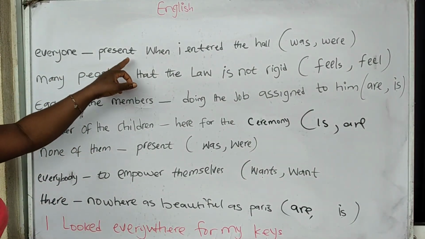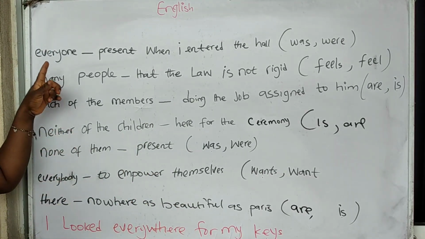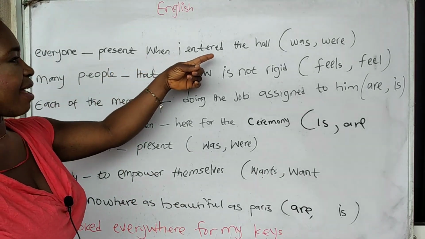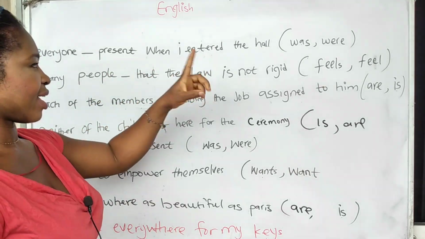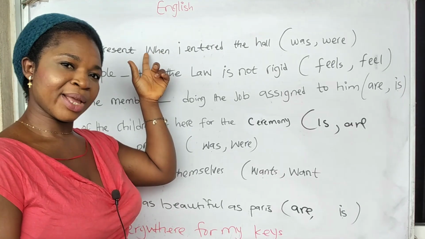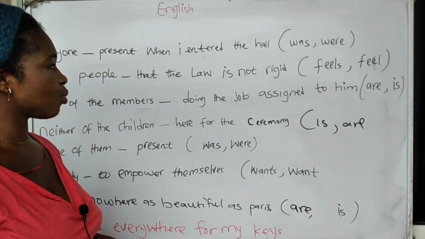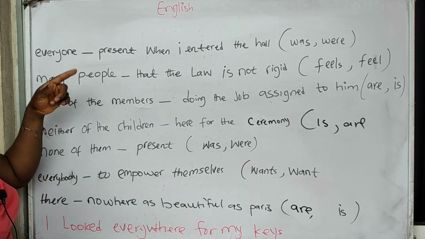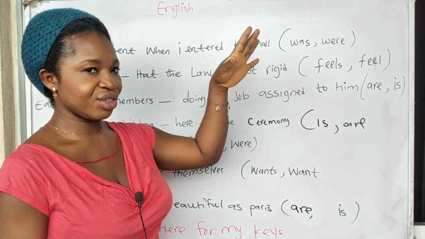Everyone dash present when I entered the hall. Now let's see which matches. Everyone was present when I entered the hall. Everyone were present when I entered the hall. To your hearing, what do you think matches this? What do you think makes this a correct sentence? Is it was or were? So the right one is was. Let's put it in. Everyone was present when I entered the hall.